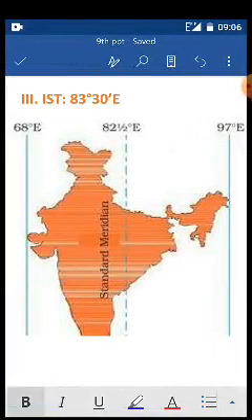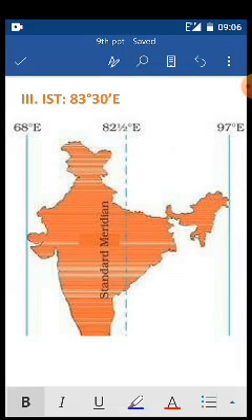Otherwise, the sun rises first in the east, and the first sun rays fall in the northeast, in Arunachal Pradesh. After 2 hours the sun rises in the west. So in that case there is a 2 hour gap, right?